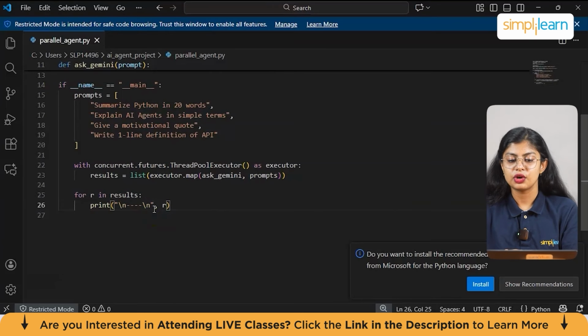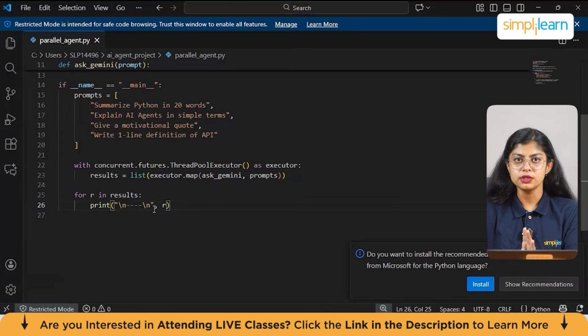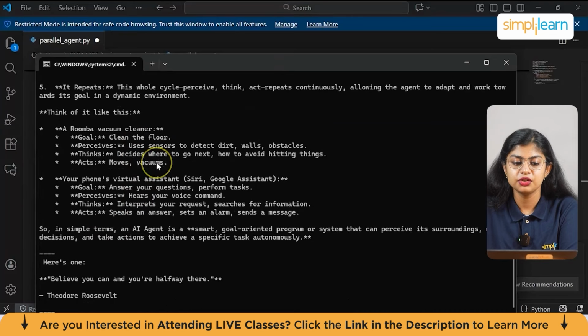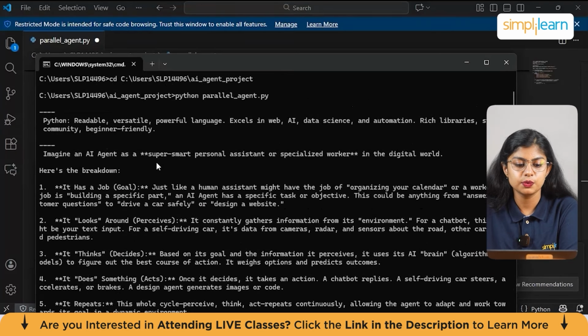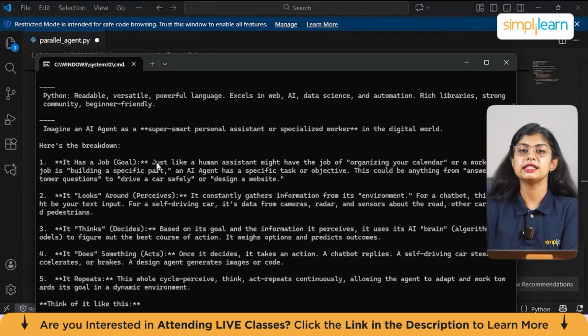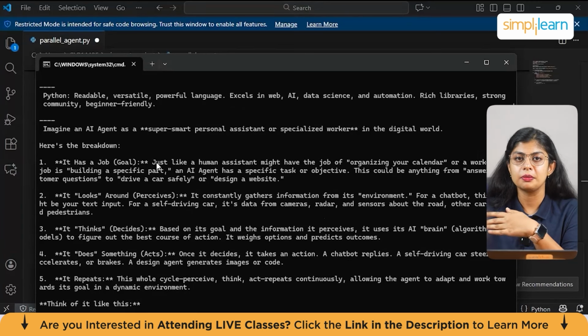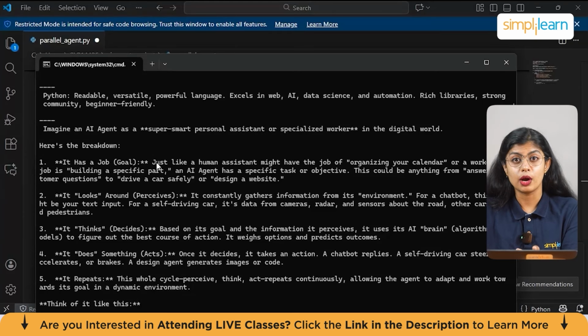So let's run this and see if all the 4 prompts get answered in one go. Now let's just run this program. Now here you go, all the 4 prompts are answered within a few seconds. Instead of writing one prompt, waiting for the answer, writing another prompt, and waiting again, you can get all the 4 prompt answers in one go.